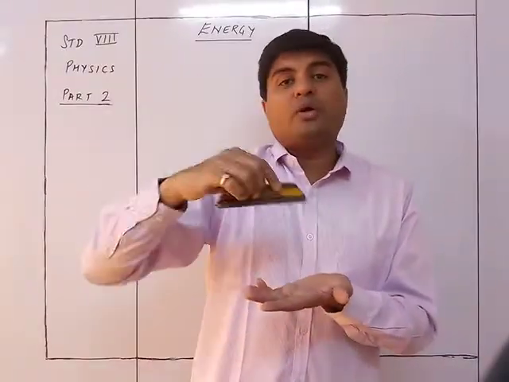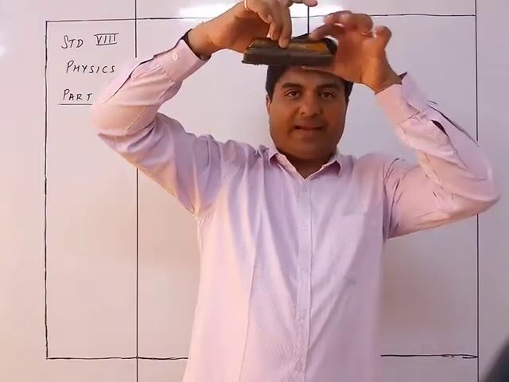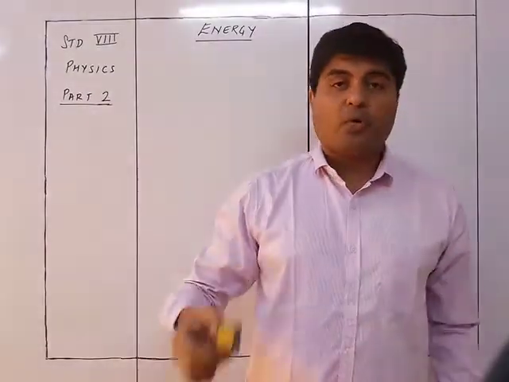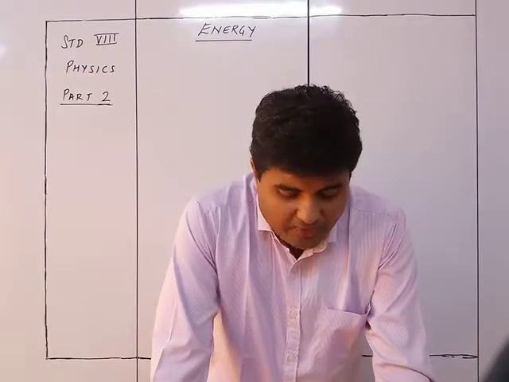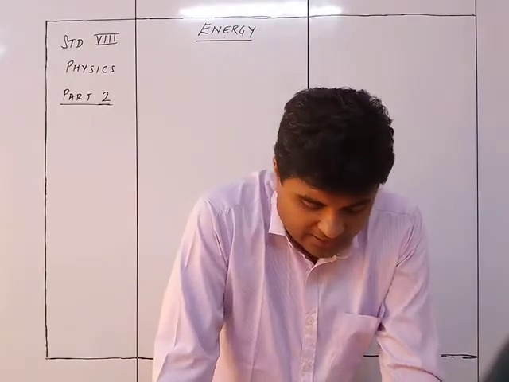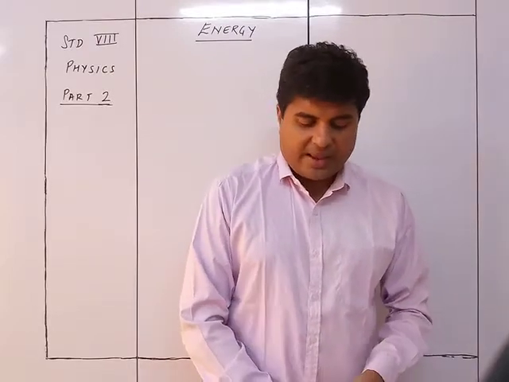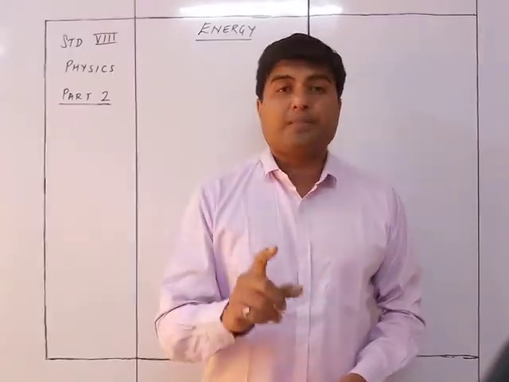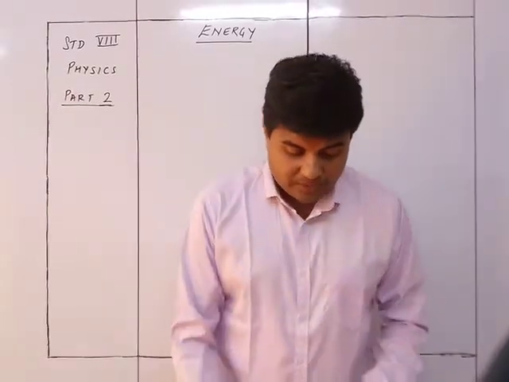So that's why I am doing the work against the gravity. So when I am doing the work against the gravity, at that time the energy which is possessed by the body is increasing. So if the body is moved from the ground to the height, work is done by the body against the force of gravity, and the body at the height is said to possess energy.